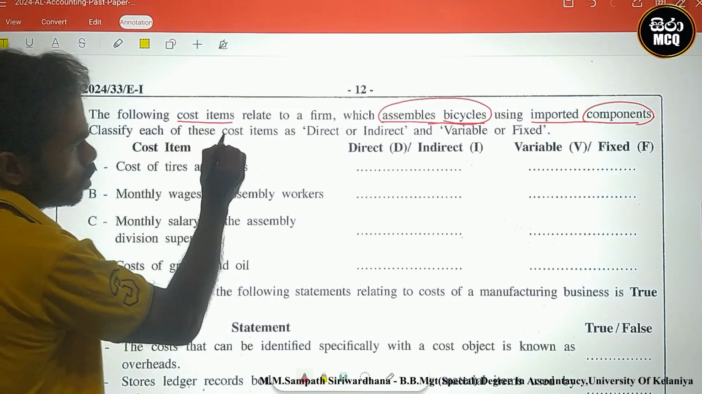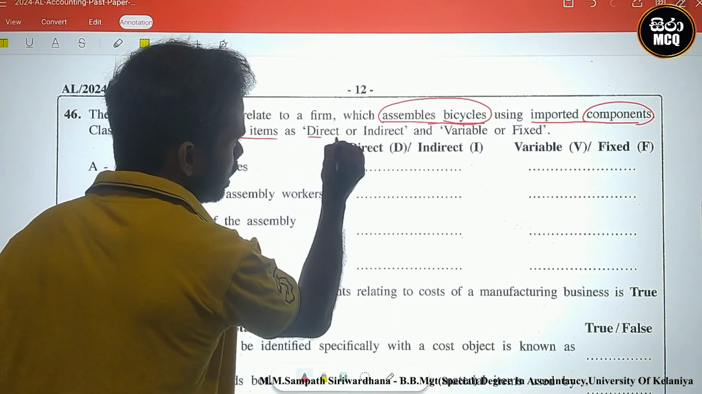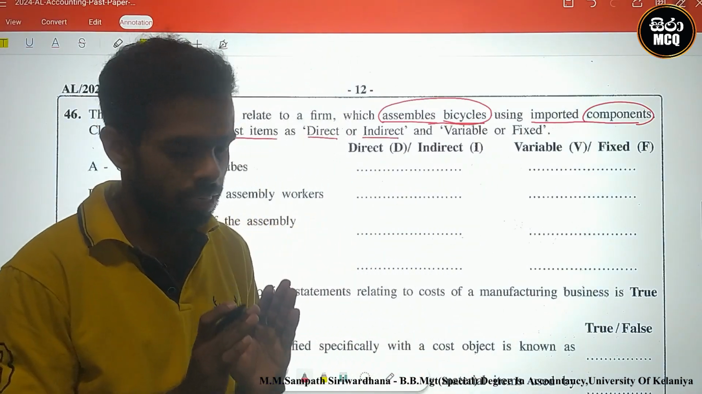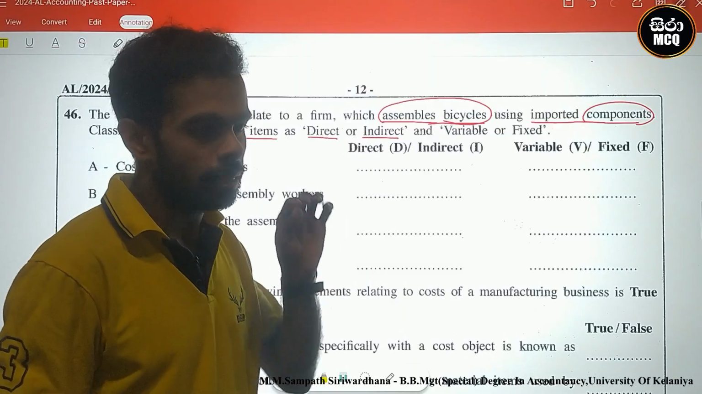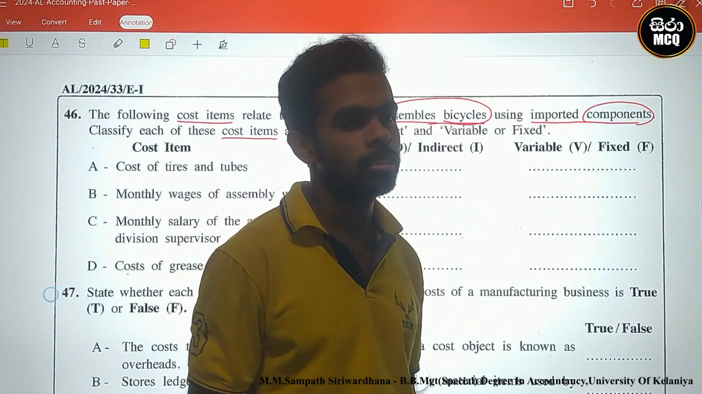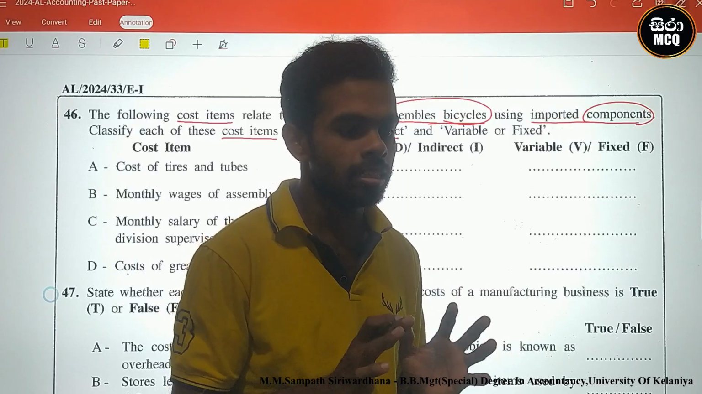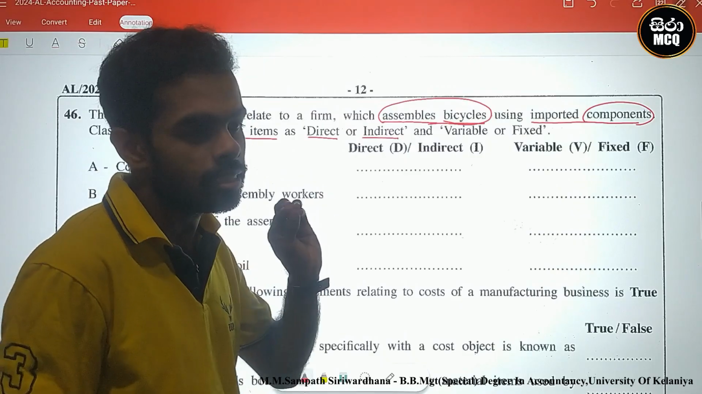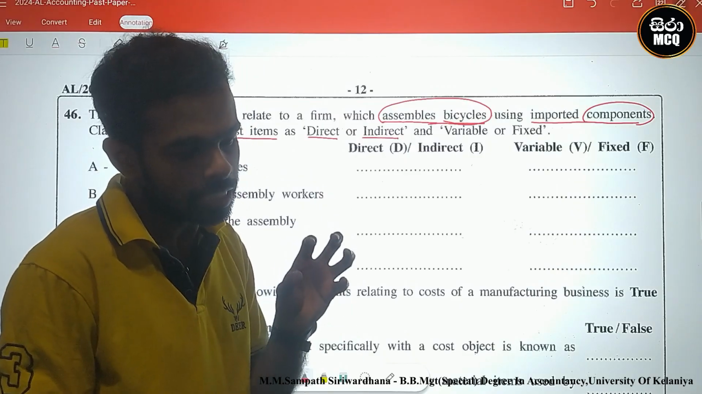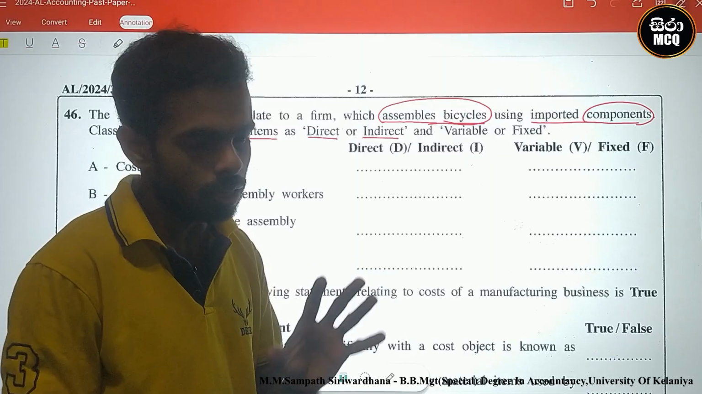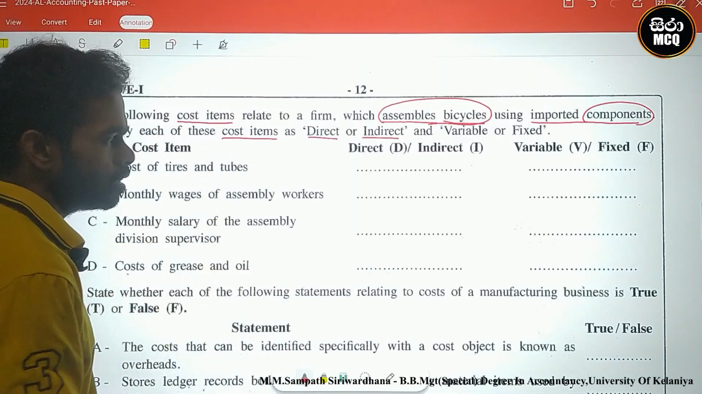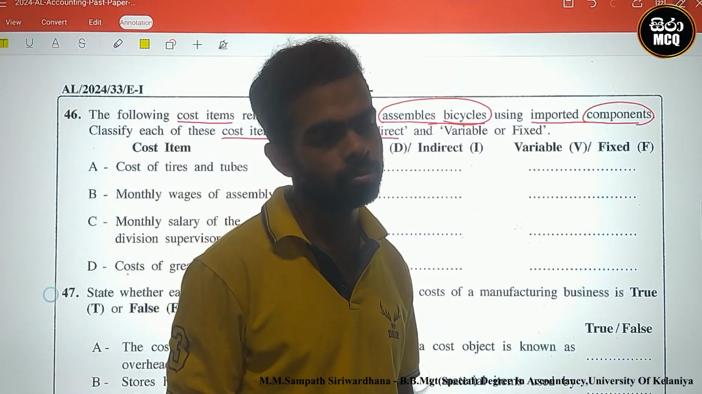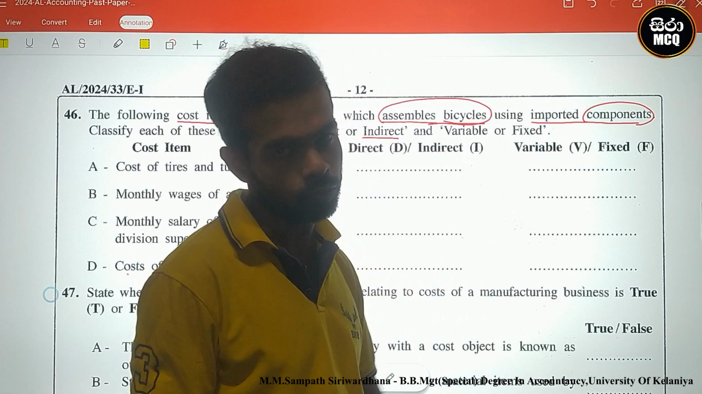Classify each of the cost items as direct or indirect and variable or fixed. We select direct or indirect and variable or fixed. There is various cost categorization. There is a bicycle assembling company, connecting the spare parts or other parts. Let's see the first one. Firstly, I select direct or indirect. After that, we identify variable or fixed.